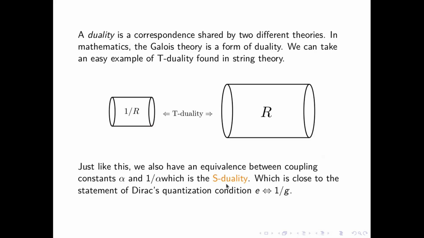So basically, I want to say that a weak theory and a strong theory are basically the same, which is close to the statement of Dirac's quantization condition, which is to see E and 1 by G. This is the electric side and this is the monopole side. Anyway, I'm not going to talk on this.